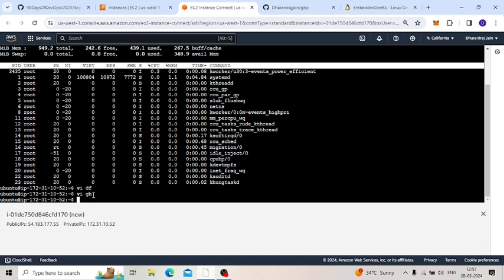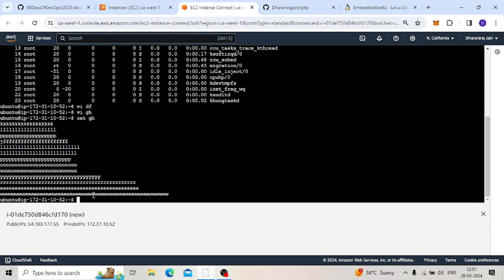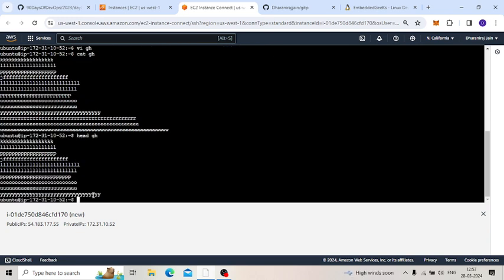Before that, if I don't want to open the file and just want to see the content, then I can use the cat command, cat gh, and I will get this information. Then if I want to see the first 10 lines, I can use head. Let's see: 1 2 3 4 5 6 7 8 9 10 lines. The first 10 lines we can see.